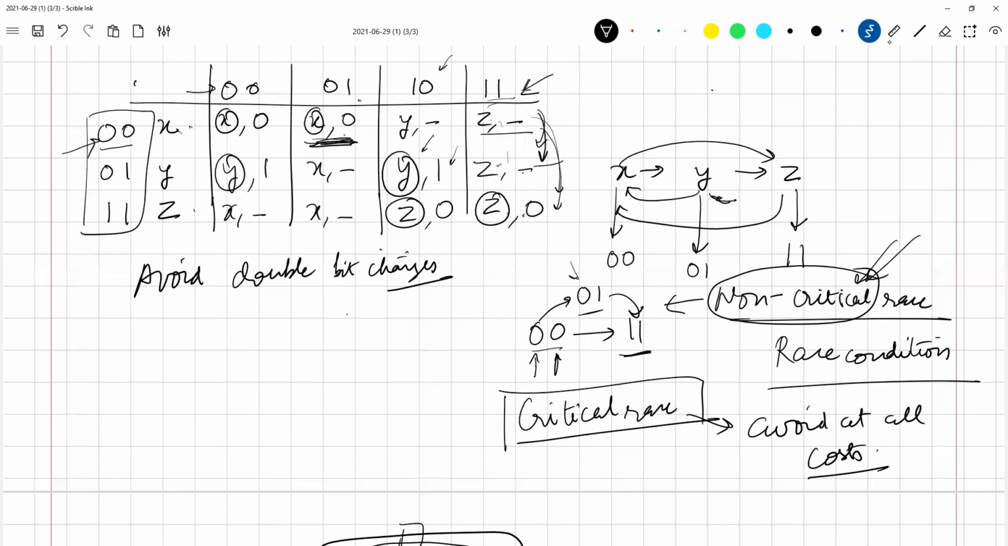Okay. What about X and Z? 2 bits are changing in both directions, obviously. Whether you go from X to Z or Z to X, it does not really matter. You will have 2 bits changing. So what can you do?